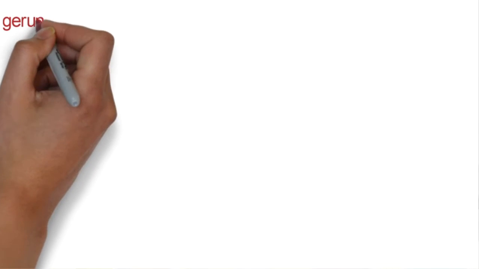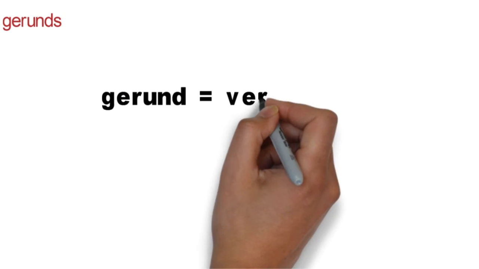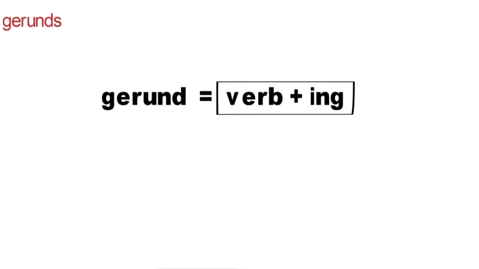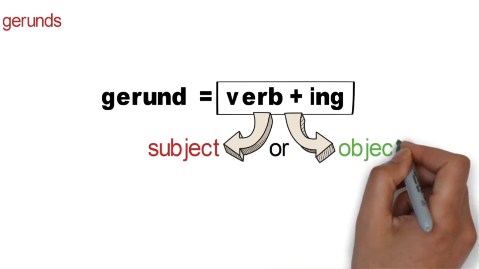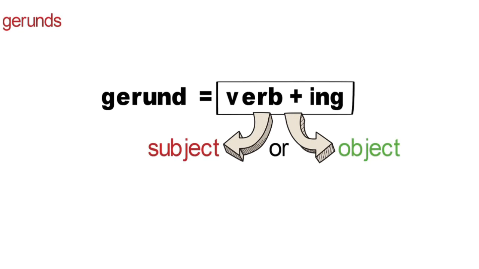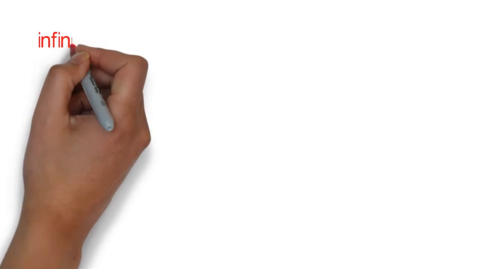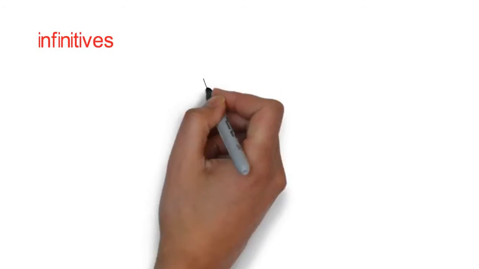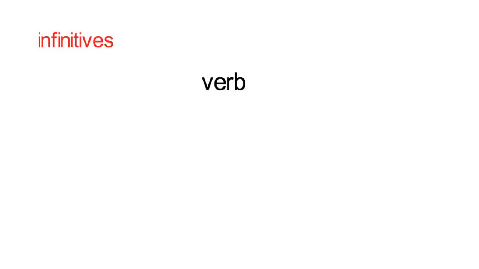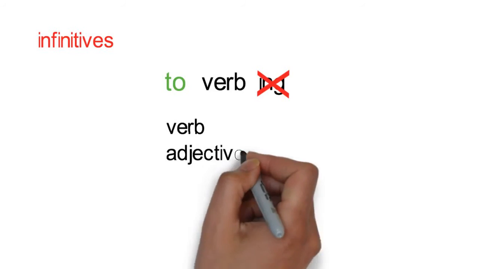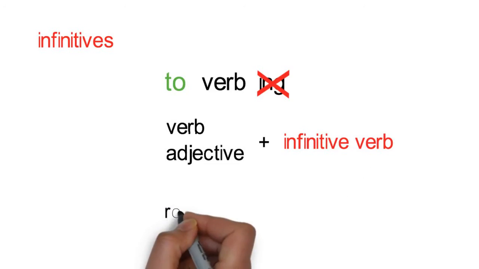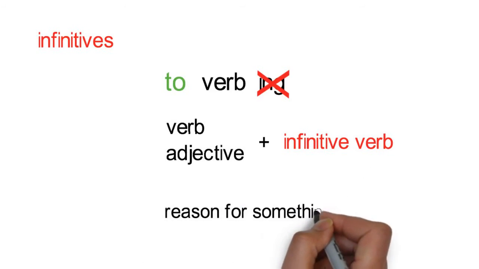Let's review the gerund. A gerund is a word that is normally a verb, but when ing is added, it becomes a subject or an object in a sentence. Now let's turn our attention to infinitives. Again, infinitives are verbs, but instead of adding ing to the end, we add the word to the beginning. Infinitives can be used after verbs or adjectives, and to give a reason for something.